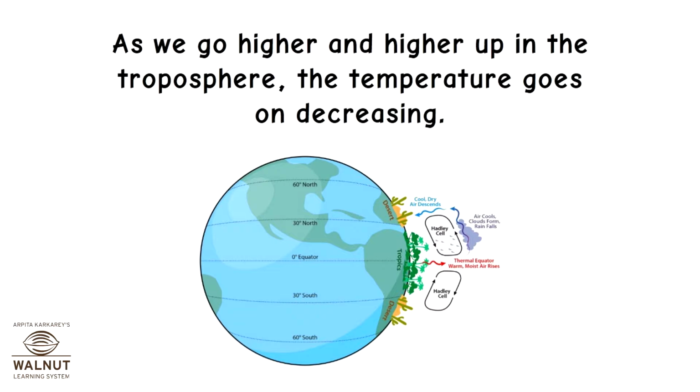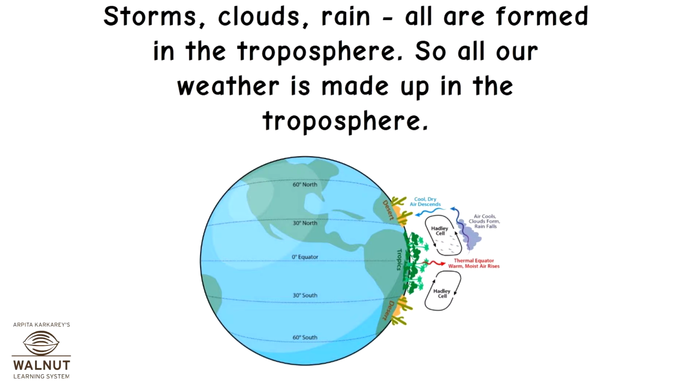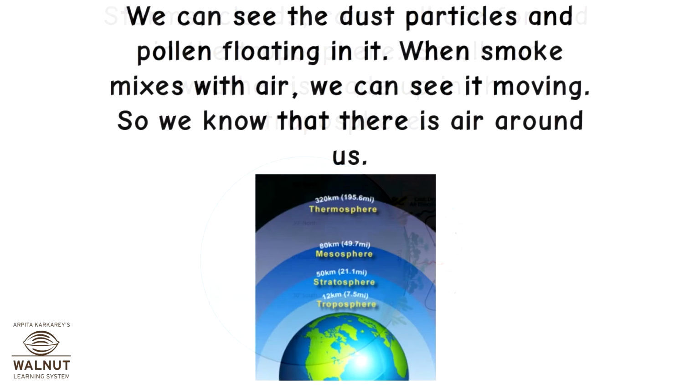As we go higher and higher up in the troposphere, the temperature goes on decreasing. Storms, clouds, rain, all are formed in the troposphere. So, all our weather is made up in the troposphere. We can see the dust particles and pollen floating in it. When smoke mixes with air, we can see it moving. So we know that there is air around us.